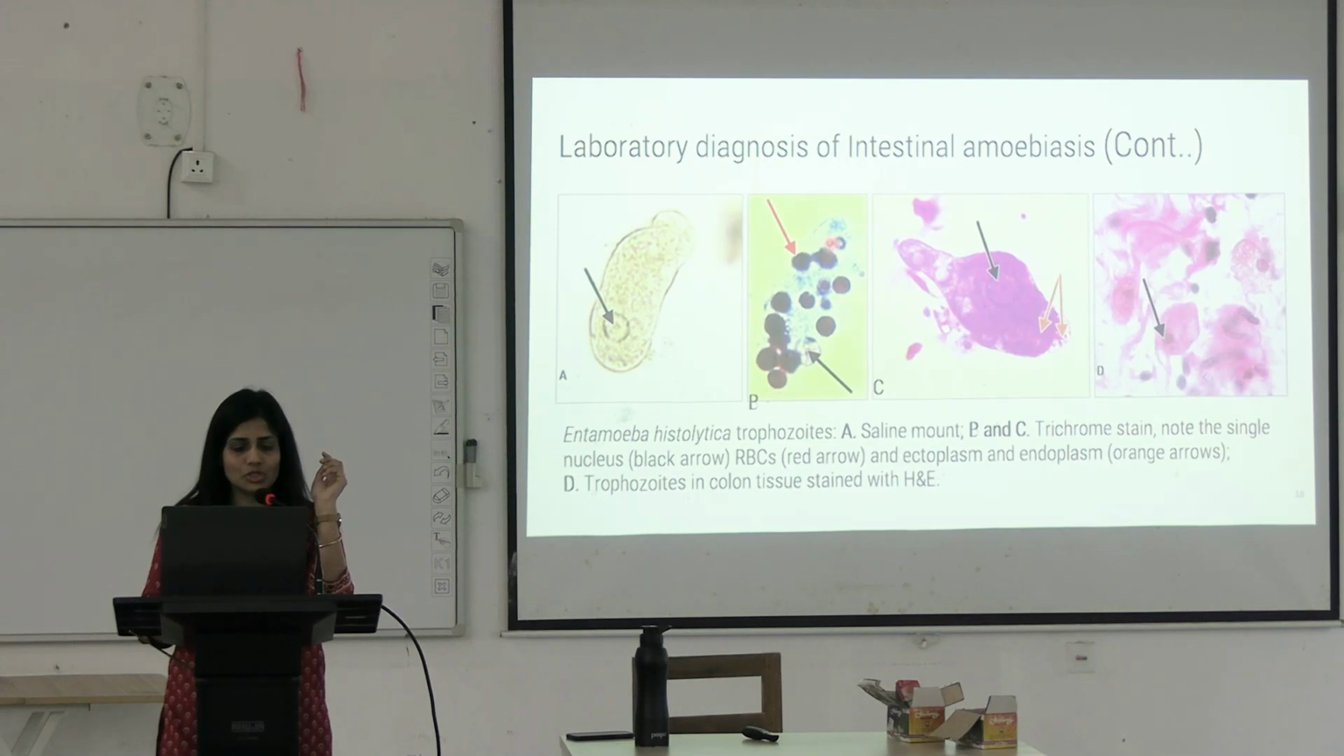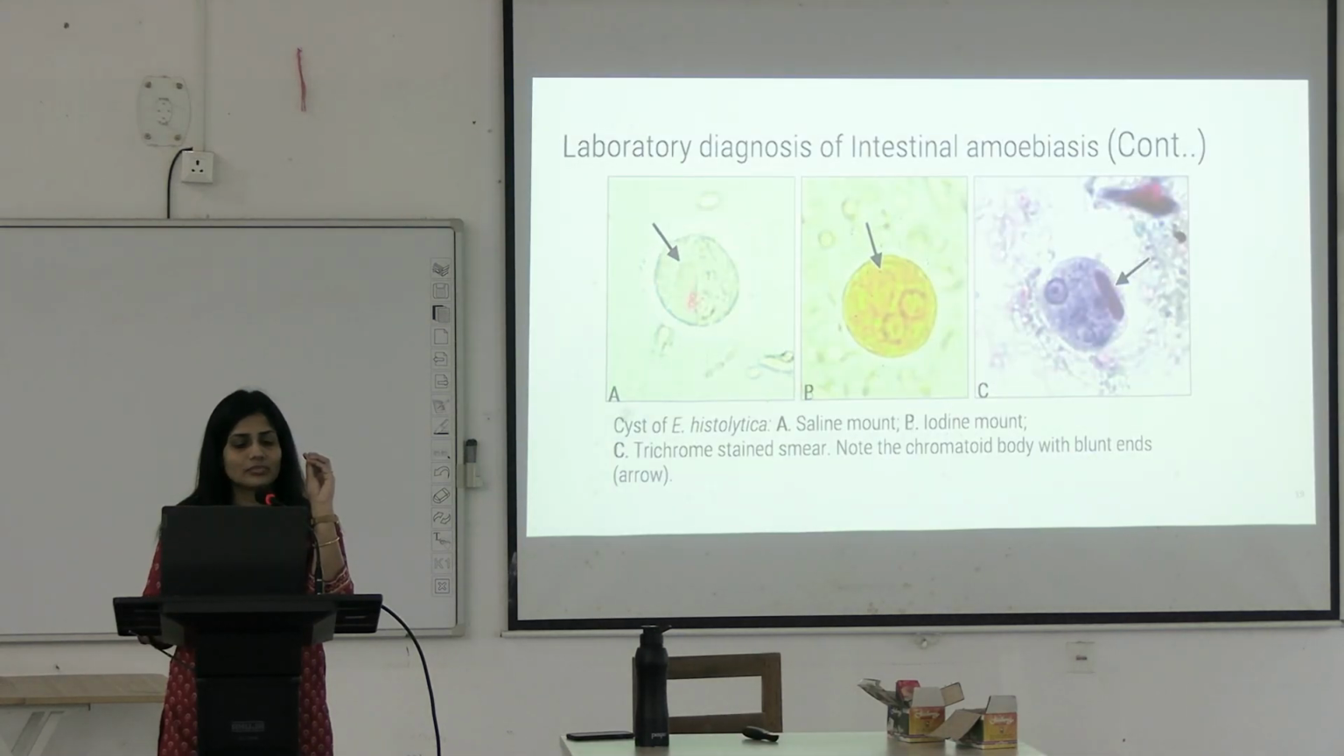See, in the second picture, you will be able to see there are these RBCs. These RBCs are the pathognomonic, significant characteristic of E. histolytica, because other entamoebas do not eat RBCs. Okay, if you are seeing the RBCs inside this, it means that it is E. histolytica. Okay.